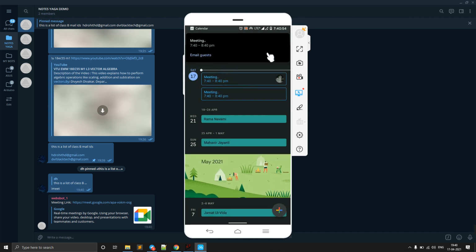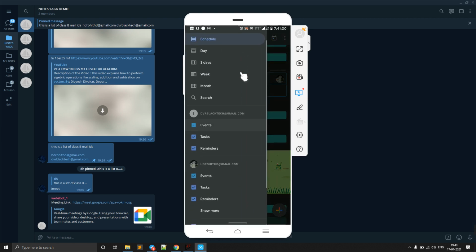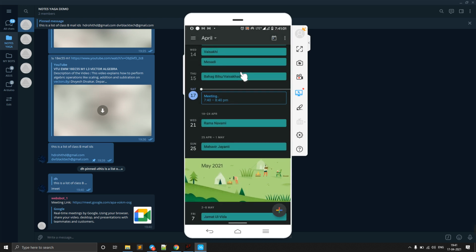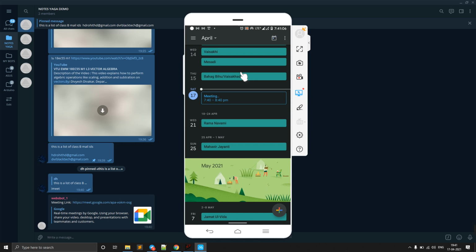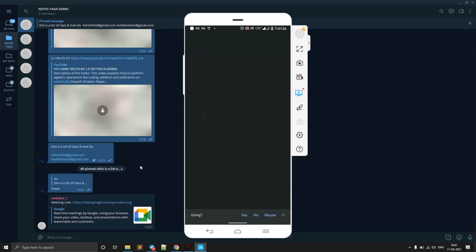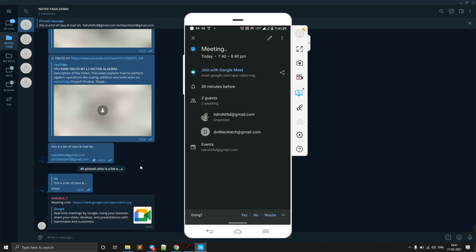So why it is coming two times is because here I have linked two accounts. Here you see, this I will just remove. This is just for one mail ID, and I think you observed that the calendar reminder also will come. This is the instant meeting. If you want to create a meeting when we are in an urgent situation, then we need to create an instant meeting. We can just create like this, and this meeting will sync for whatever mail IDs we have here. It will directly sync to all those calendars. So you can see here this will sync for both mails.